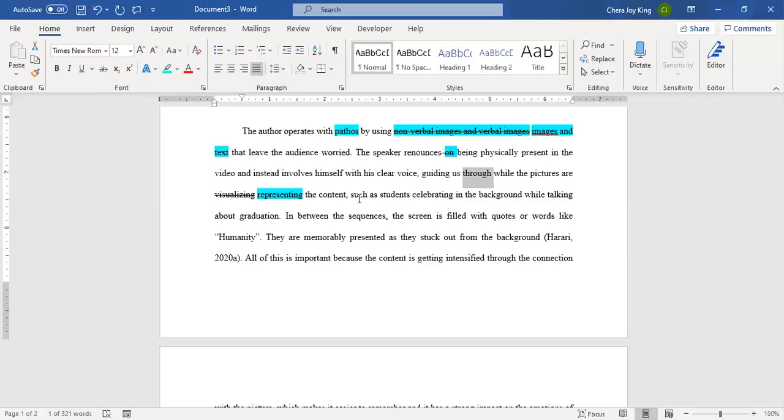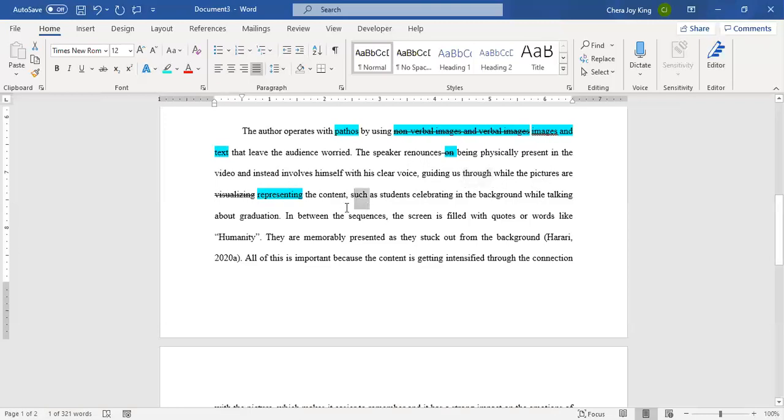The speaker renounces being physically present in the video and instead involves himself with his clear voice. That would be a great place to stop the sentence, because that is a complete thought. If I wanted to stop it here, I would put a period and I would need to add a subject here. But let's just say guiding us through while the pictures are representing the content.